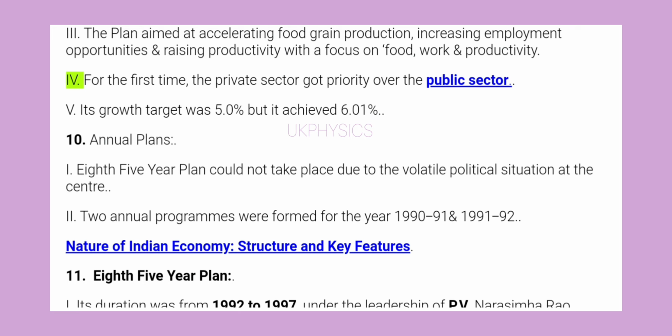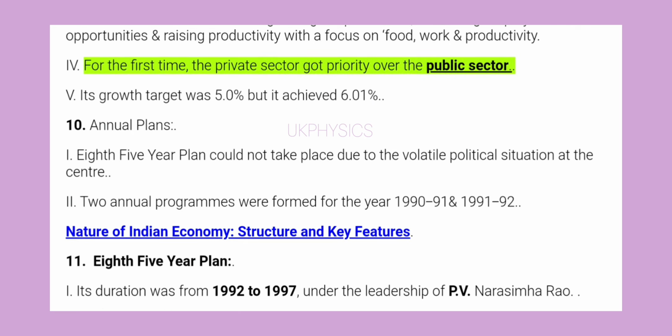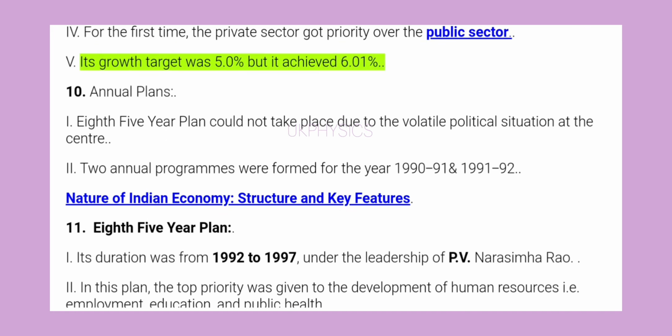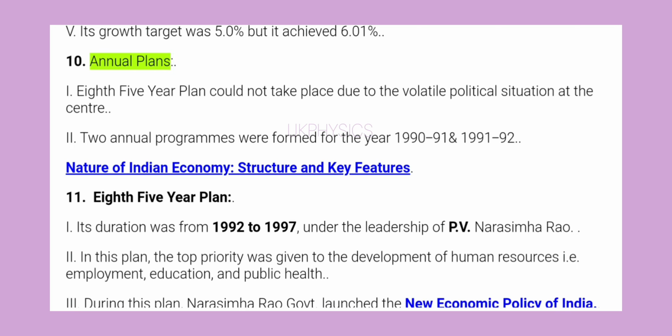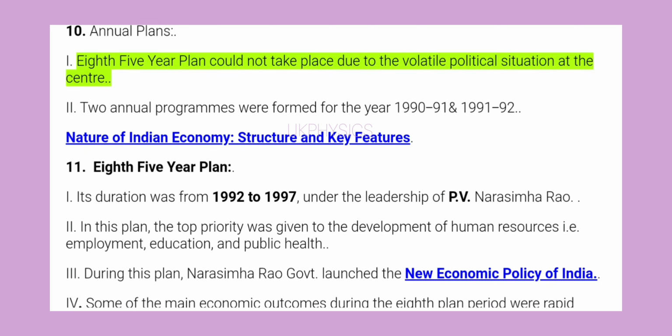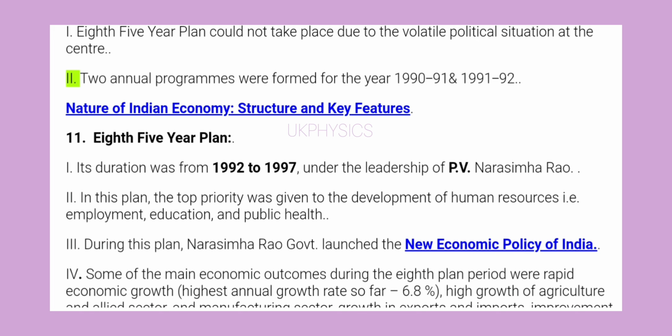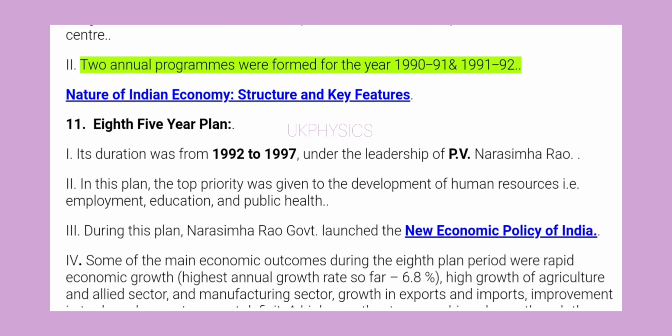4. For the first time, the private sector got priority over the public sector. 5. Its growth target was 5.0% but it achieved 6.01%. 10. Annual Plans. 1. Eighth Five-Year Plan could not take place due to the volatile political situation at the center. 2. Two annual programs were formed for the year 1990-91 and 1991-92.